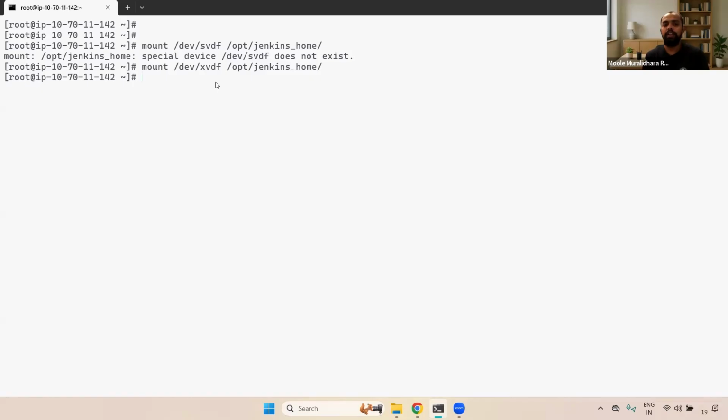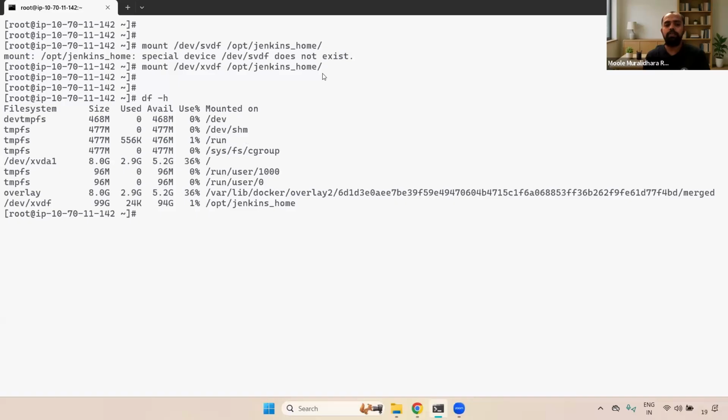How do we check whether it is mounted or not? For that you can use df -h. Using df -h, it will display it. If you observe here, /opt/jenkins_home is mounted to this 100 GB volume, /dev/xvdf. Understand, right? Clear? Any questions? So this is the process of mounting our specific path to the EBS volume.